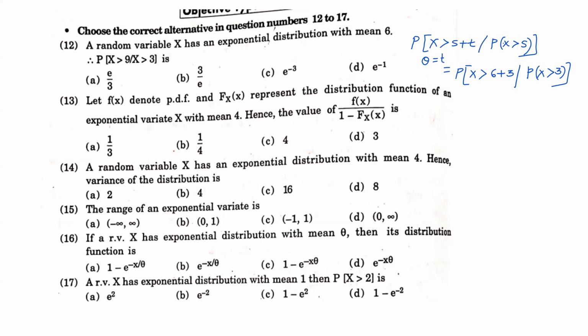So the formula for this is nothing but the probability for x greater than or equal to t. So t is nothing but here 6.